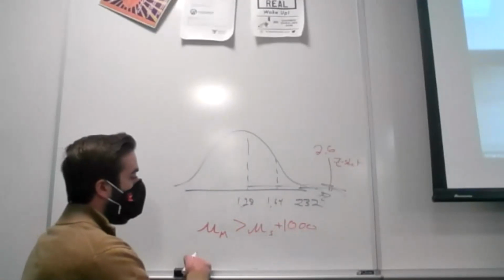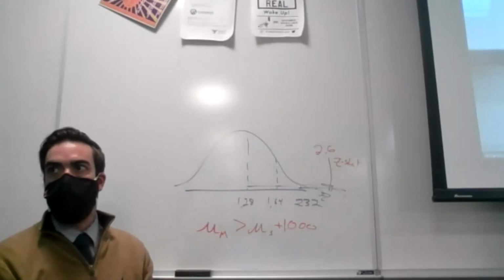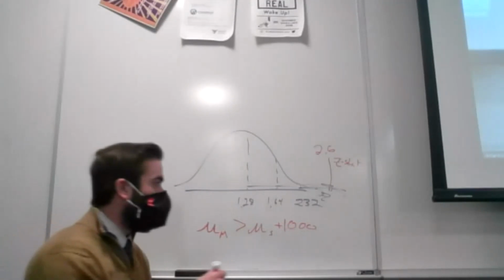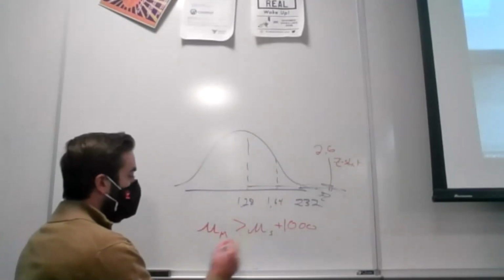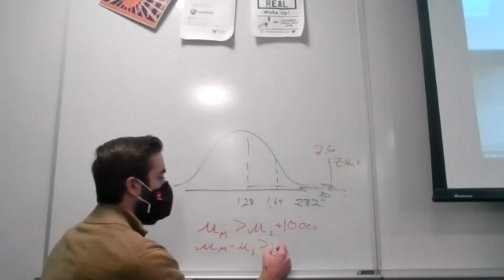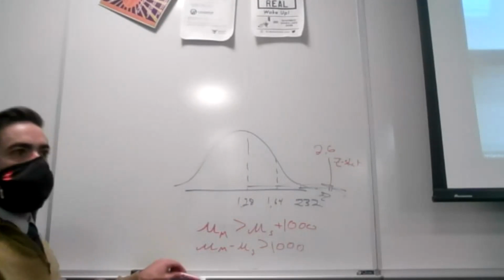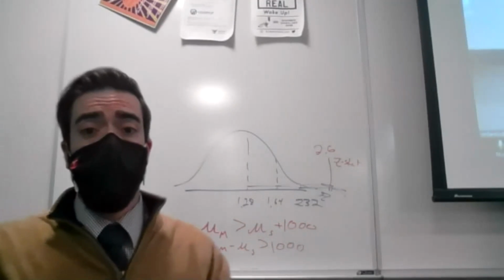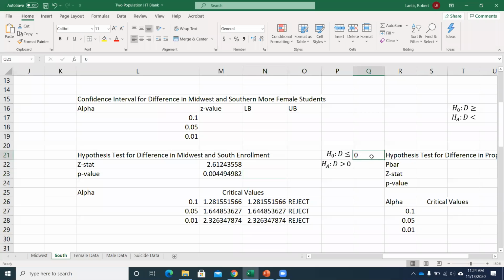Or I could think about, is it 1,000 more than the mean in the South? Or is it 2,000 more? I can choose any value there. Now, if I rearrange this a little bit, I've got, is that difference more than 1,000 or more than 2,000 or whatever value I want to choose? So I can do the same test, but I can go here and say, well, actually the value I'm going to use, and I probably should just put this over in a cell here too.